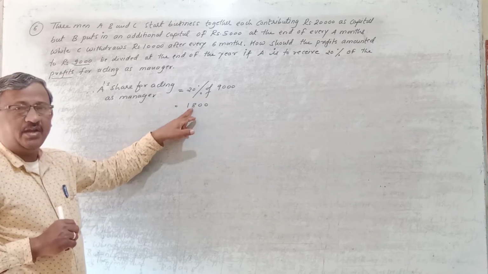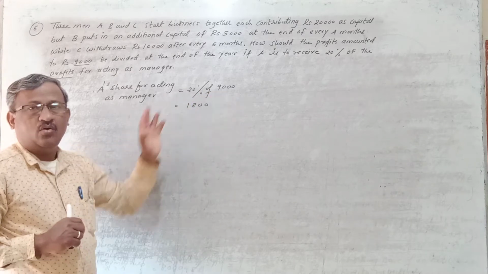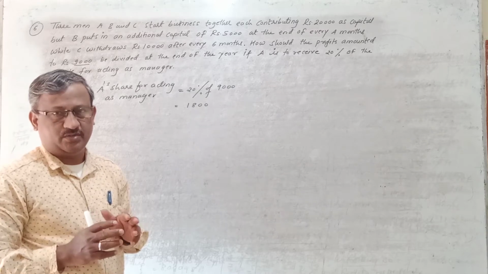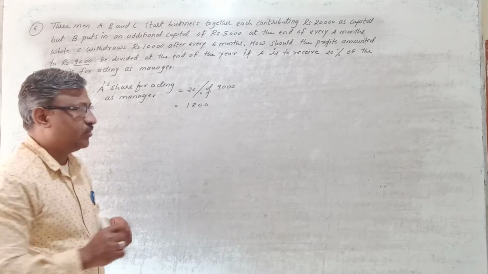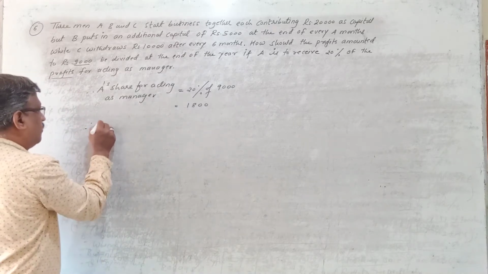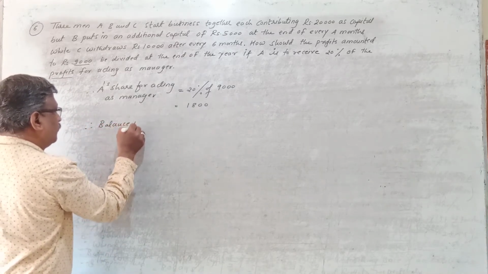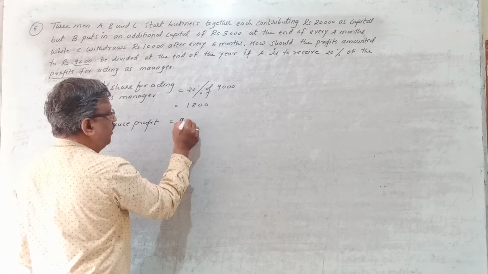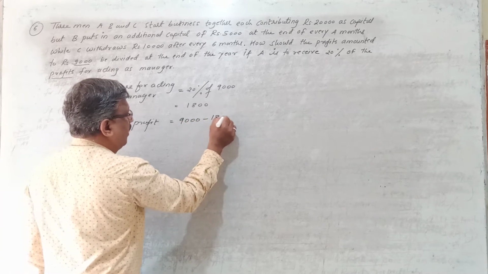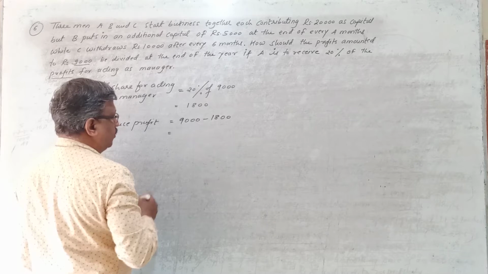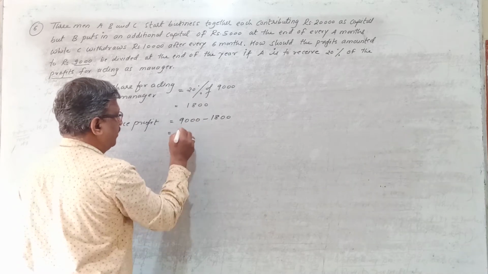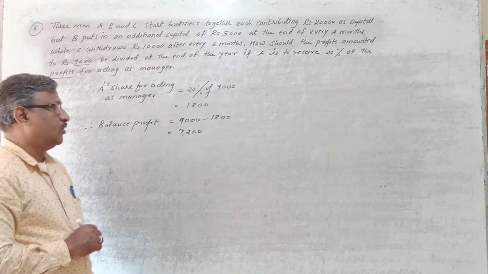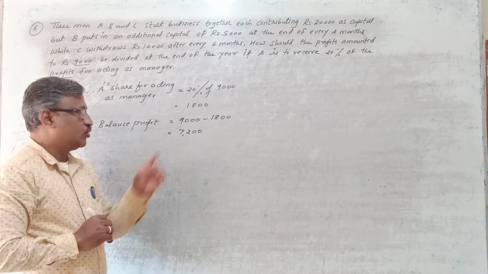And after paying this 1,800 rupees from the total profit, whatever balance profit remains, we have to distribute among these three partners in the capital ratio. So let's first calculate the balance profit. Balance profit is equal to, what is my total profit? It is 9,000. From 9,000 you minus 1,800, so you get 7,200 rupees. Yeah, 7,200 rupees is profit remaining.